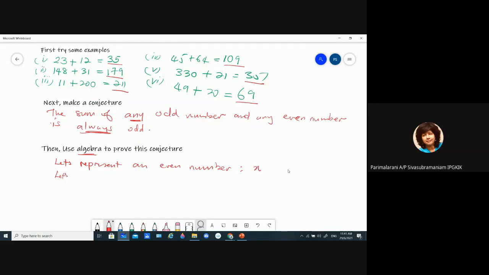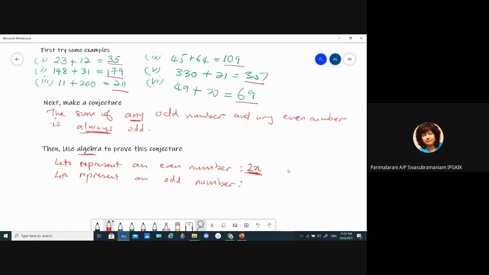But how do I know that that X is an even number? How can I be sure? Even means I want to divide it by 2, yes, times by 2. So I put it as 2X. So any number that times by 2 will be even. We know that, right? So then we know for sure that this is even.